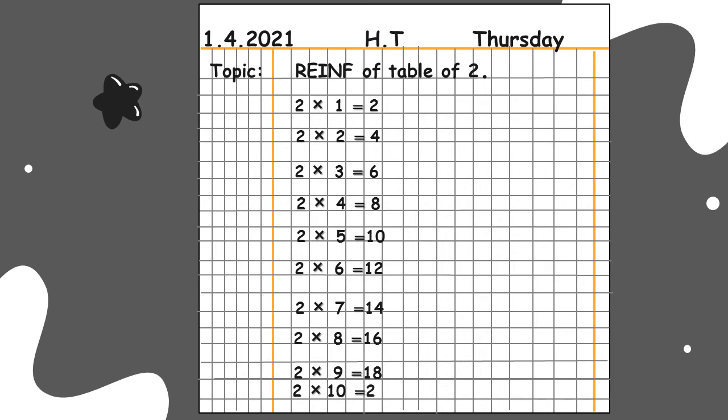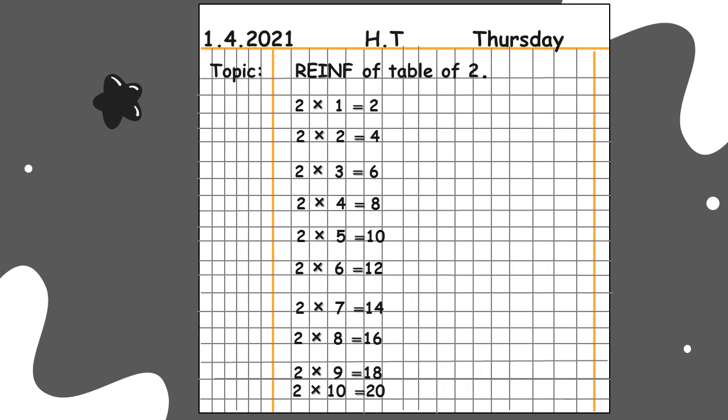And then 2 multiply 10 is equal to 20. 2 tens are 20. You have to write it in your notebook and you have to learn it orally.